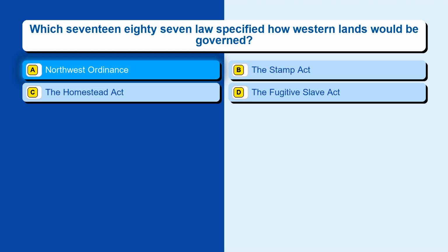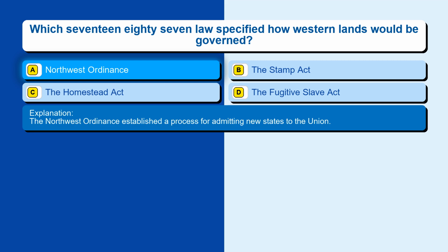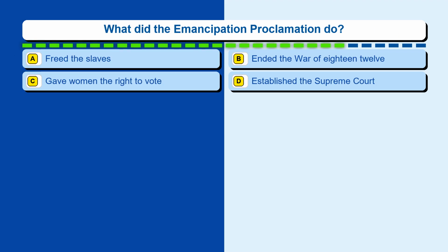The correct answer is option A, Northwest Ordinance. The Northwest Ordinance established a process for admitting new states to the Union. Question 98. What did the Emancipation Proclamation do?